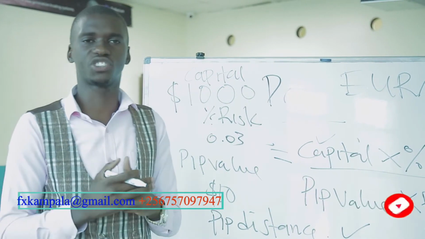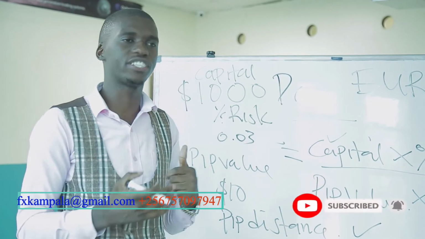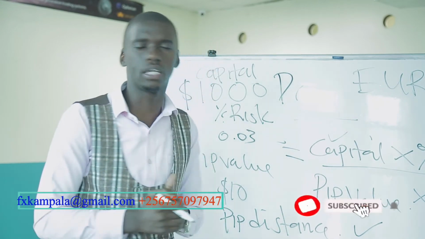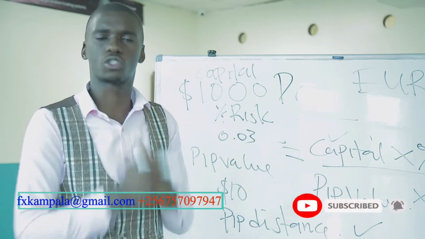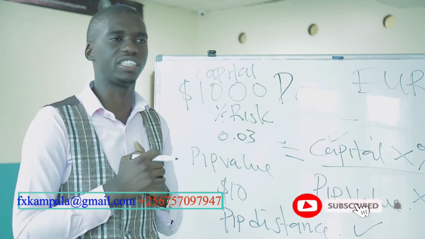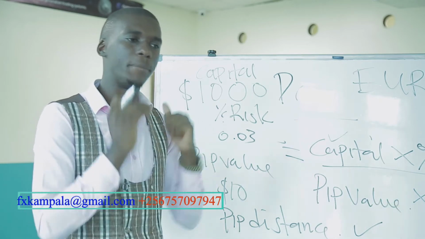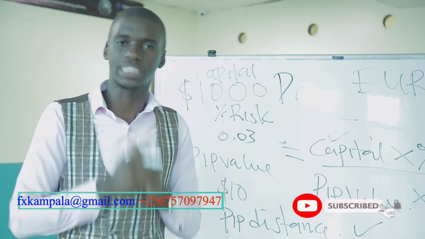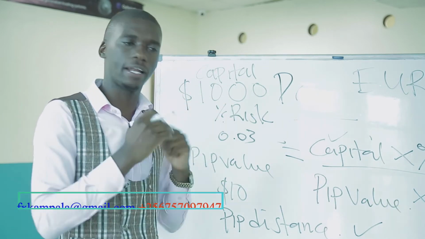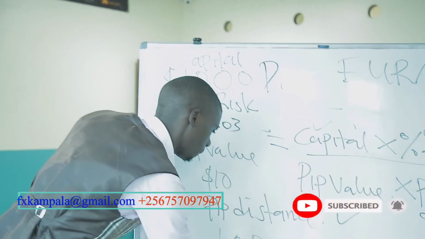Remember, before you come up with any strategy, the most important thing is knowing where to place the stop loss as per the strategy. If you develop your own strategy, most strategies put the stop loss below the lowest low or below our support. So let's assume this time round the distance from where I want to buy to where I want to place our stop loss is 10 pips. We can take 10 pips.